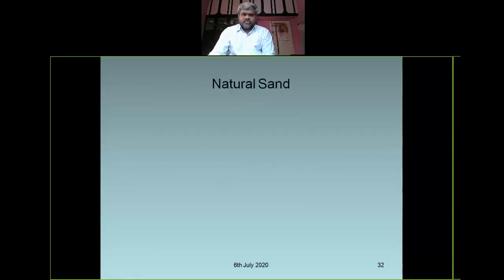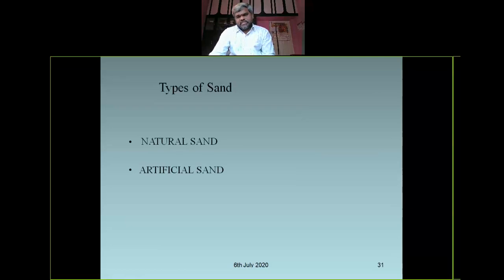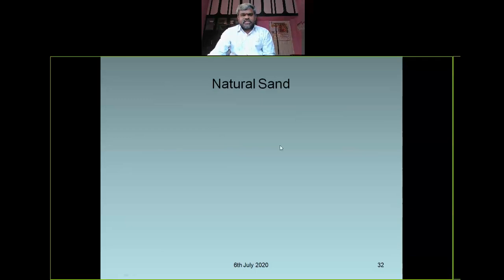Types of sand: natural sand and artificial sand. What is artificial sand? Let us look. Any answer? Artificial sand may be the sand or dust we are getting from our crushing plants, right? Natural sand we will get from our riverbed, seabed, etc. Right. What is natural sand?